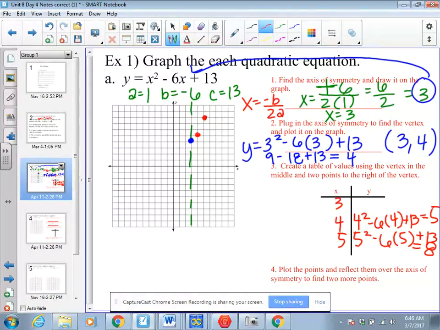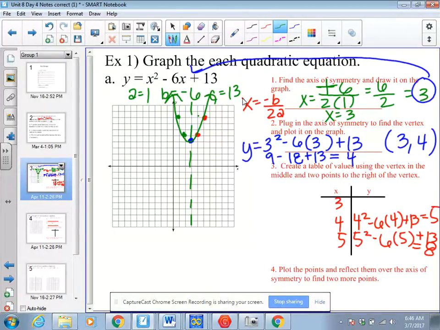So that's this one. So I have 3 points plotted, and I have my axis of symmetry. Remember, your axis of symmetry cuts your shape in half. So I can actually plot 2 more points, knowing that this line is the axis of symmetry. So this point here is 1 away from my axis of symmetry, so I'm going to plot another point on the other side. This point here is 2 away from my axis of symmetry, so I'm going to go 2 points away from my axis of symmetry. So my parabola looks like this.